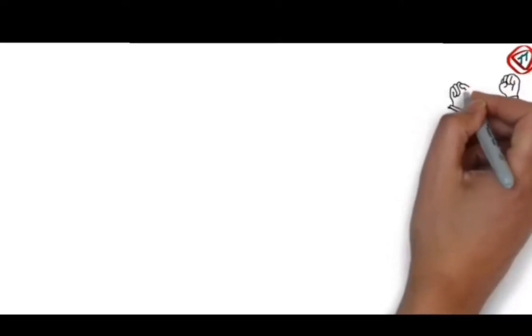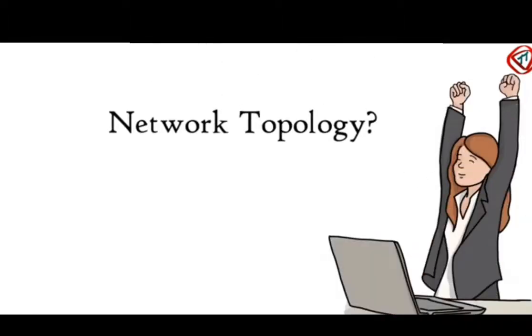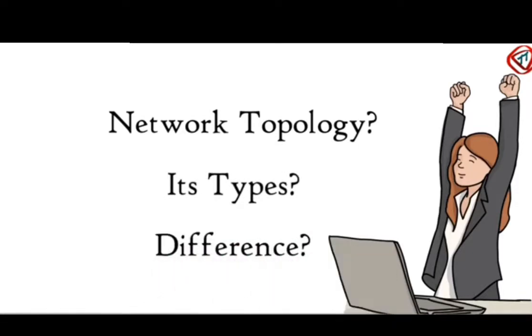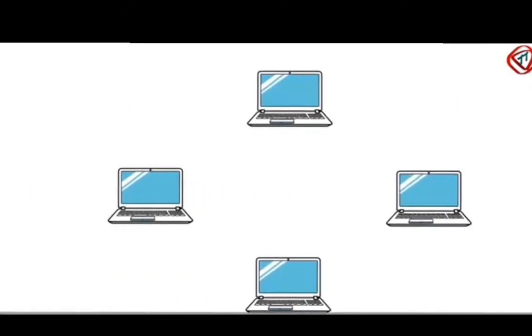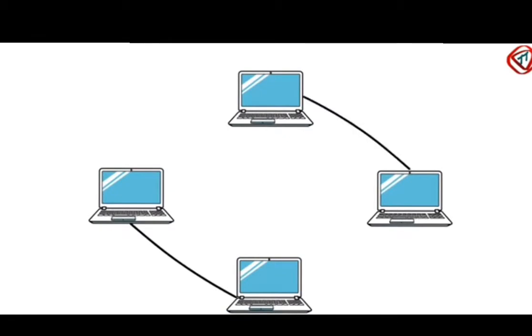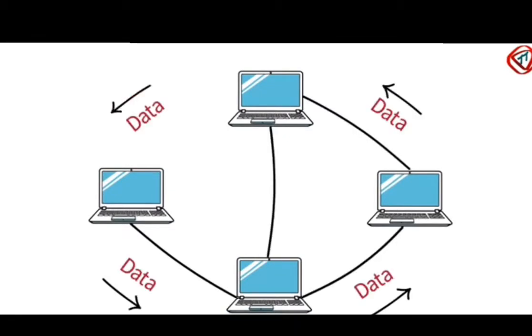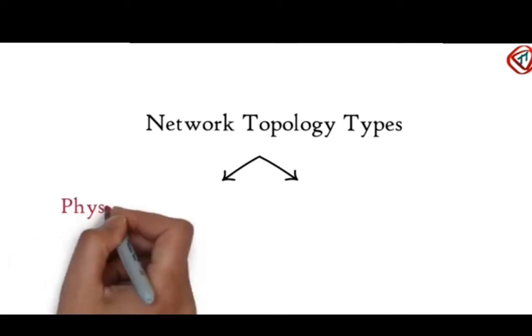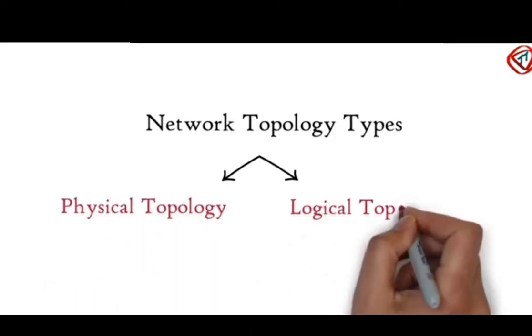In today's class, we are going to discuss network topology, its types, and the difference between each type of topology. Network topology is the physical or logical arrangement of different computers in a network. Network topology has two types: physical topology and logical topology.